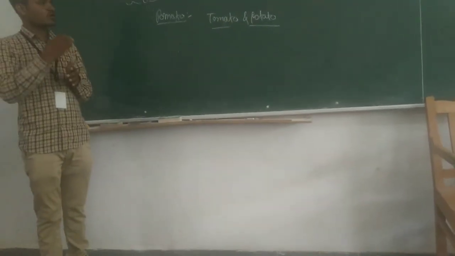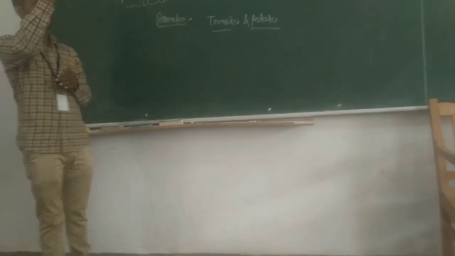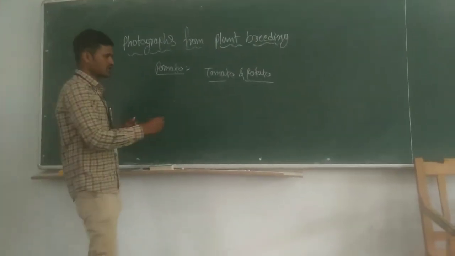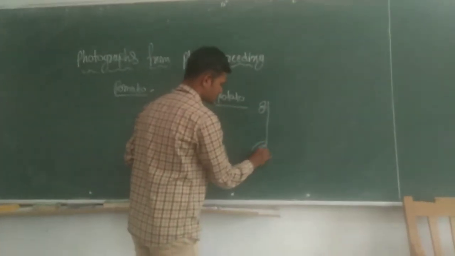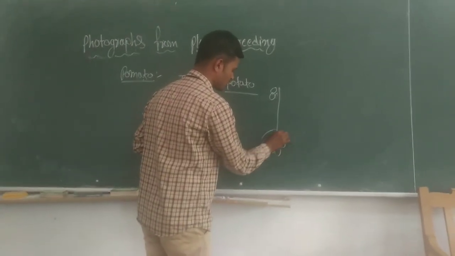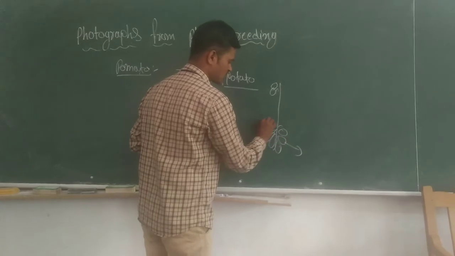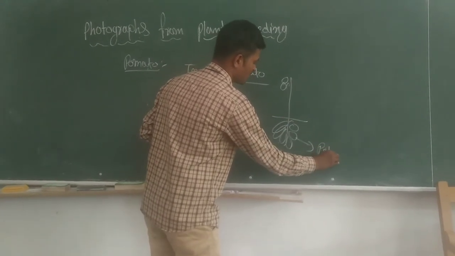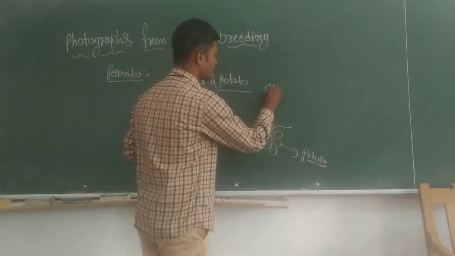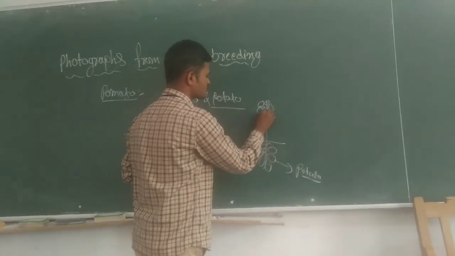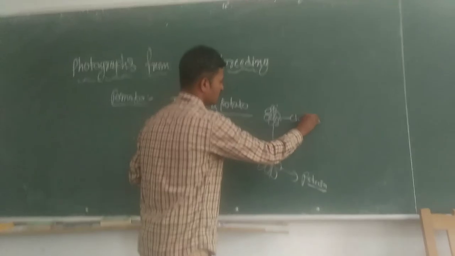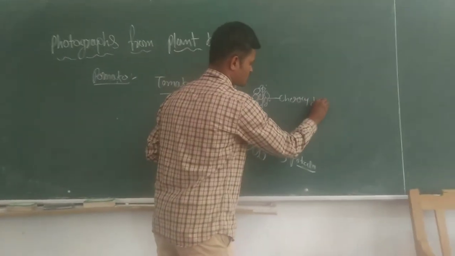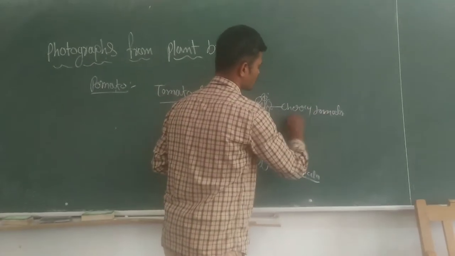Cherry tomato grows upward in the shoot region. In this plant, in the ground, root region, the potatoes are developed. In the upper shoot system, cherry tomato fruits are developed.